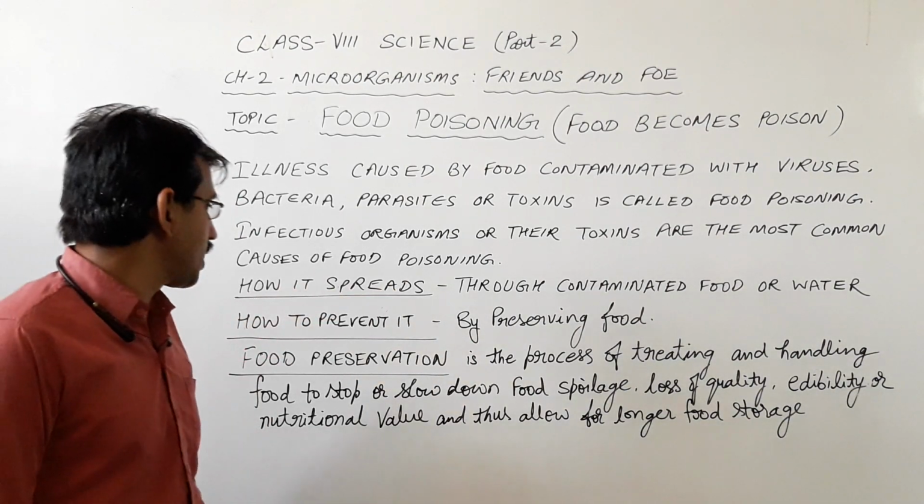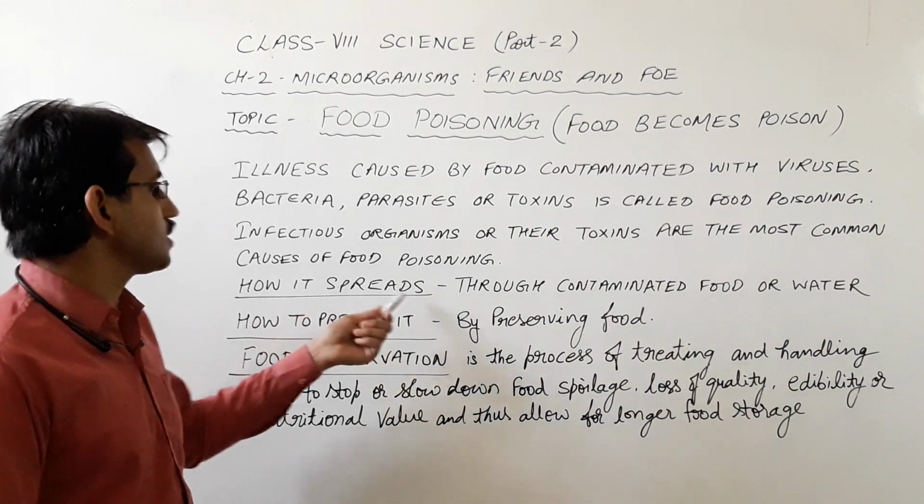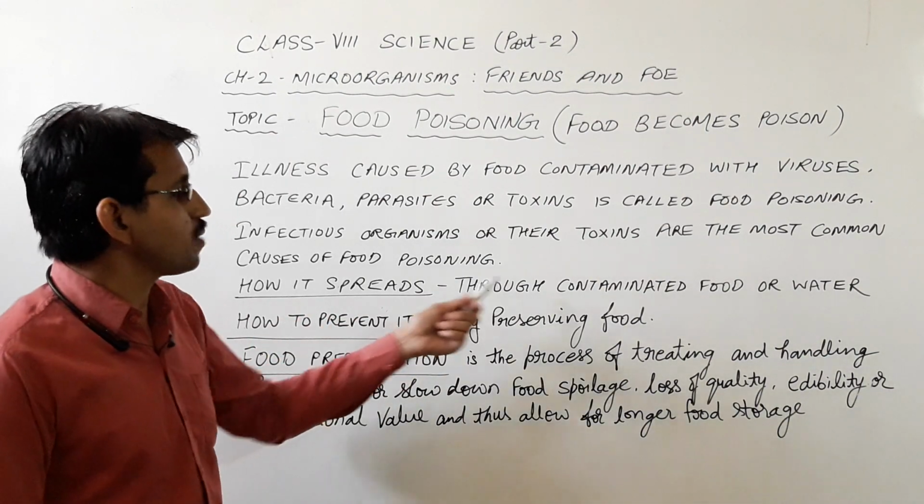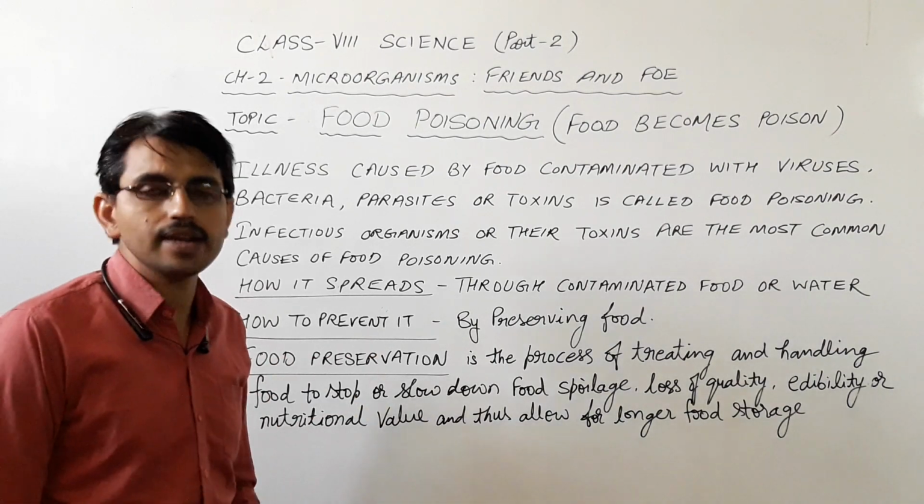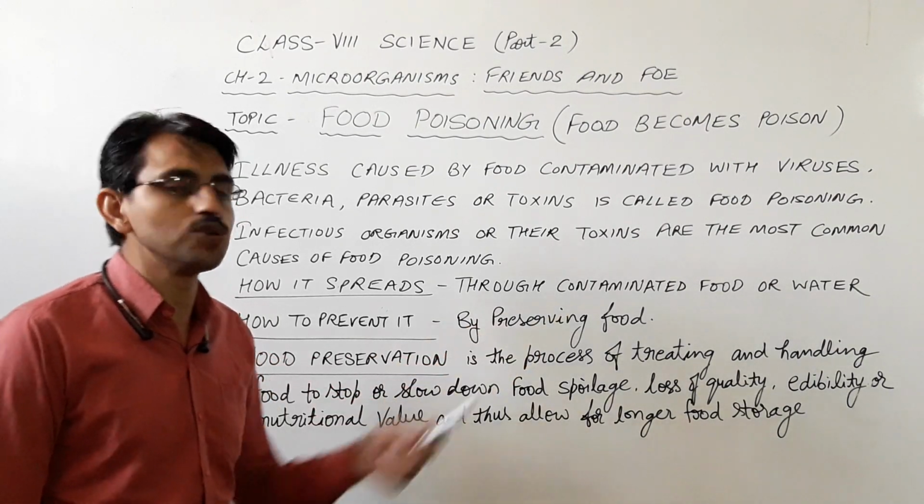Causes of food poisoning: how does it spread? It spreads through contaminated food or water. And how to prevent it? It can be prevented by preserving food.